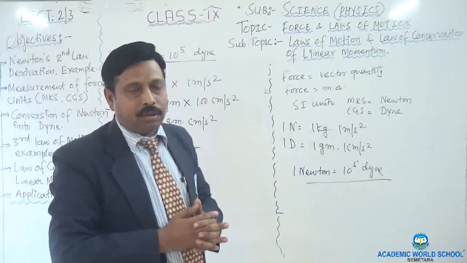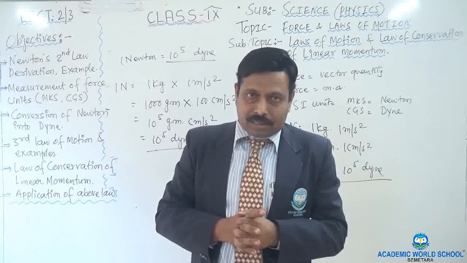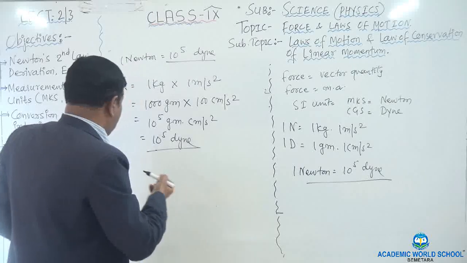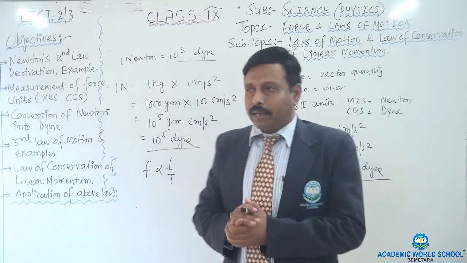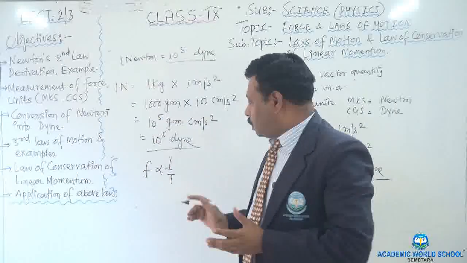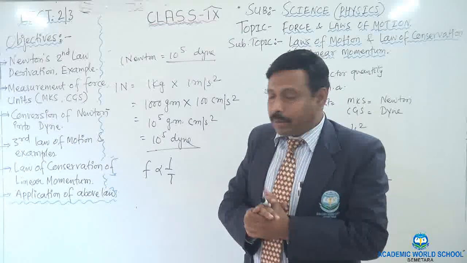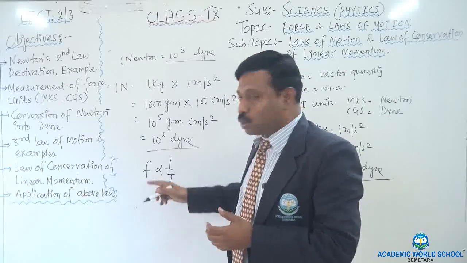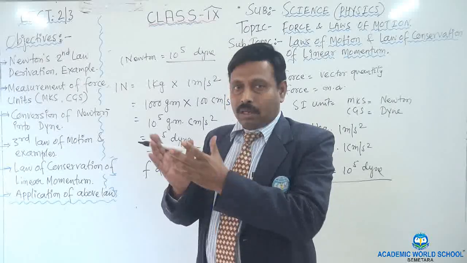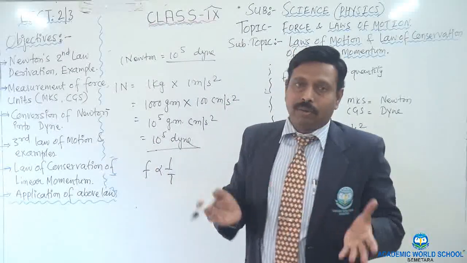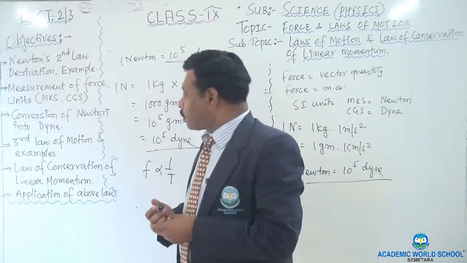By doing so, the player is increasing the time of holding the ball so that the force will be less. How will the force be less? Do remember that the force is inversely proportional to 1 upon T. So by extending the hand like this, the cricket player is increasing the time of catching the ball. When the time is more, the force will be less. Which force? The force on the hand catching the ball, so that the hand of the player will be safe without any hurting.